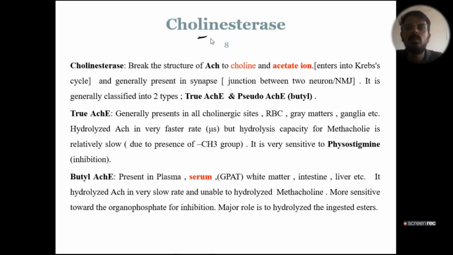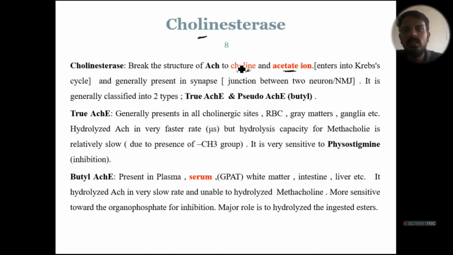Next, your next slide is about cholinesterase. How does this cholinesterase act? What are the different types of cholinesterase? We will discuss. Cholinesterases act by breaking acetylcholine into choline and acetate ion. As I told, choline will enter the presynaptic neuron, whereas acetate ion goes into the TCA cycle or Krebs cycle.